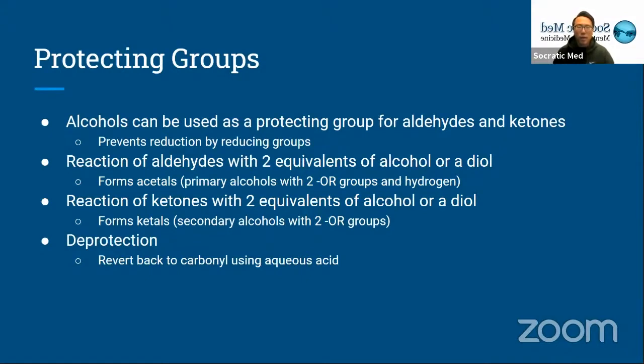And similarly, if ketones are reacted with two equivalents of an alcohol or a diol, it forms ketals. This is a carbon with two OR groups attached to it. And similarly, it's used to prevent reduction by reducing agents. And if you want to get rid of the protecting group, otherwise known as deprotection, in order to convert it back to a carbonyl, you react the molecule with aqueous acid in order to kick off the alcohol or diol and get your ketone or aldehyde back.